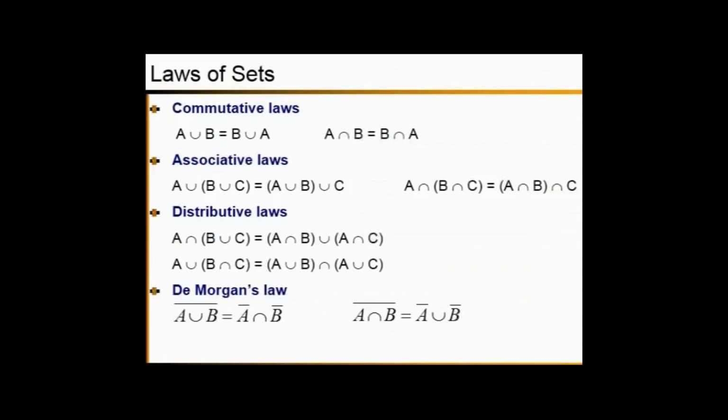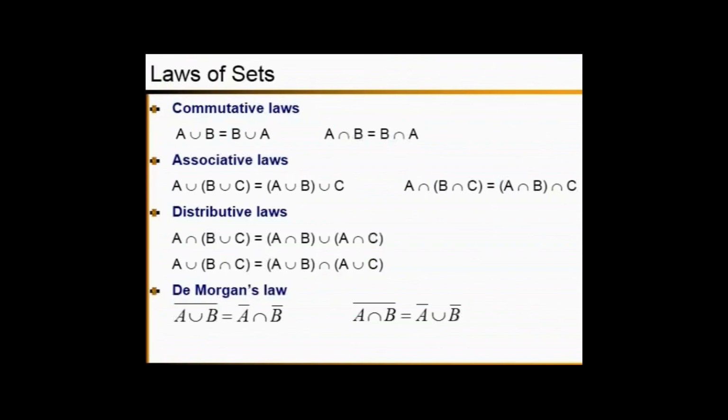The next one is the distributive law. Here, we need the same set operations to apply the associative law, but to apply the distributive law, we need different set operations under the arrangement.